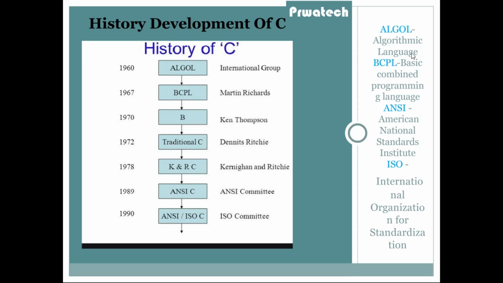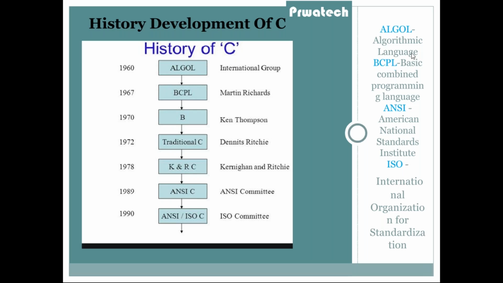In 1967, Martin Richards developed BCPL. BCPL means Basic Combined Programming Language. In 1970, Ken Thompson developed B language. In 1972, Dennis Ritchie developed C language. Actually, C language is a combination of BCPL and B language.